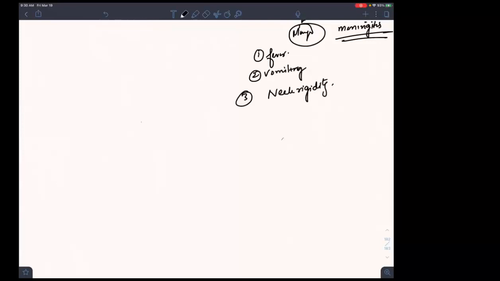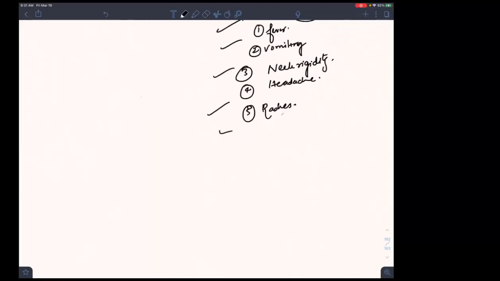Okay, I'll be teaching you a sign in pathology or in the first year, physiology, a sign. So fourth is headache, and there will be rashes. Okay, this is what you have to remember. These are the signs of meningitis. So the clinical features, now they will ask you what are the clinical manifestations of this. They will be asking you what are the clinical features of meningococcal infection. So what is the clinical presentation?